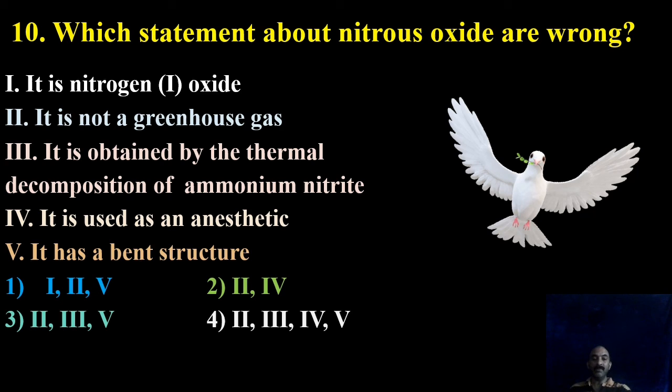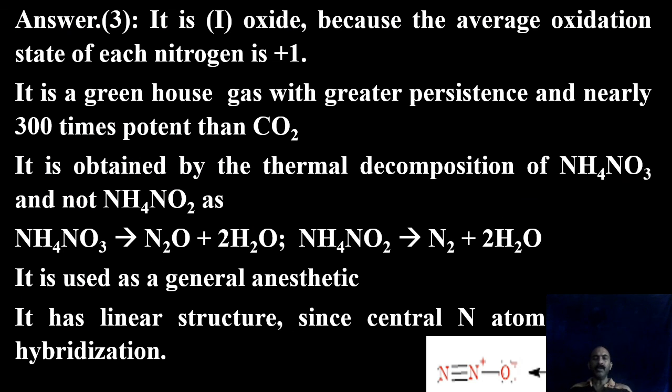So our answer will be 2, 3, 5. We will check that on the next page. It is nitrogen 1 oxide because the average oxidation state of each nitrogen is +1. It is a greenhouse gas with greater persistence and nearly 300 times as potent as CO2. It is obtained by the thermal decomposition of ammonium nitrate and not ammonium nitrite, as NH4NO3 upon decomposition gives you the laughing gas and 2H2O, whereas ammonium nitrite upon decomposition gives you nitrogen and water. That extra oxygen makes the difference.